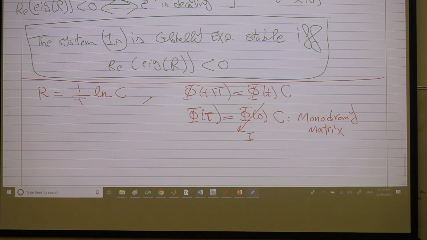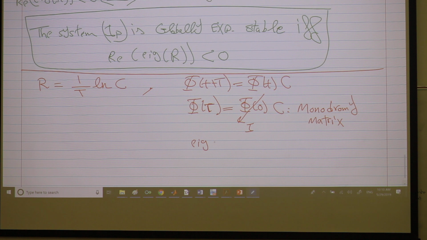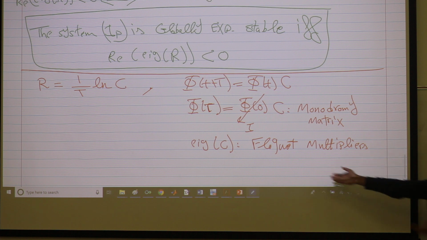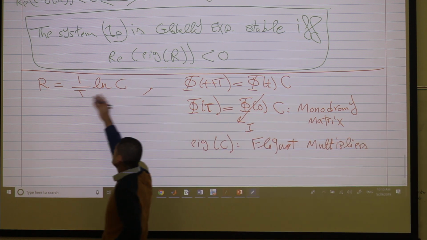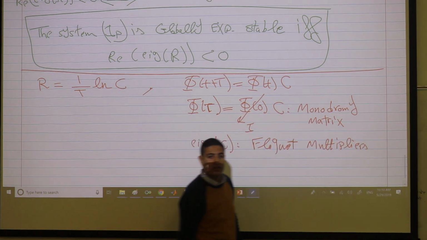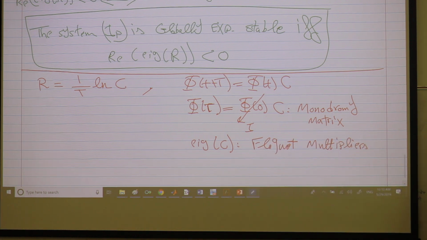The eigenvalues of the monodromy matrix C are called the Floquet multipliers. So if you have C, please take the logarithm of it, divide by just a number, and check the eigenvalues. Okay?